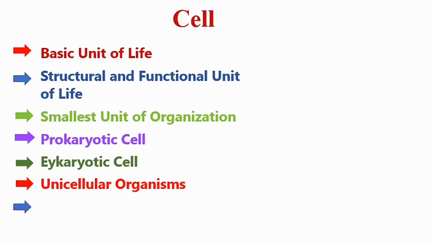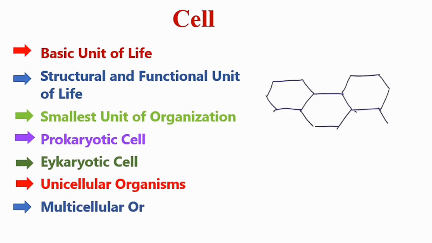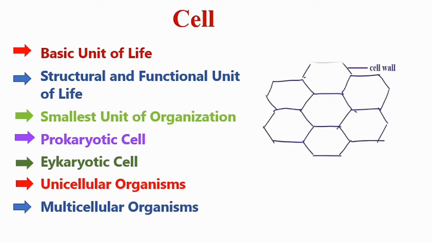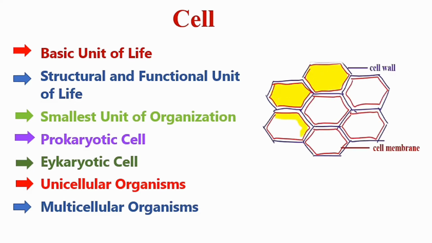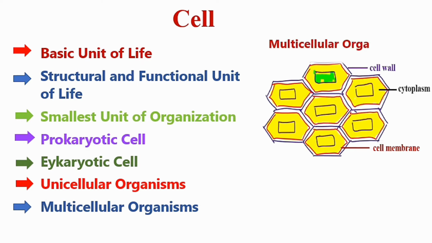On the other hand, we have multicellular organisms. Multicellular organisms are composed of more than one cell. An example of multicellular organisms are plants, animals, and fungi.